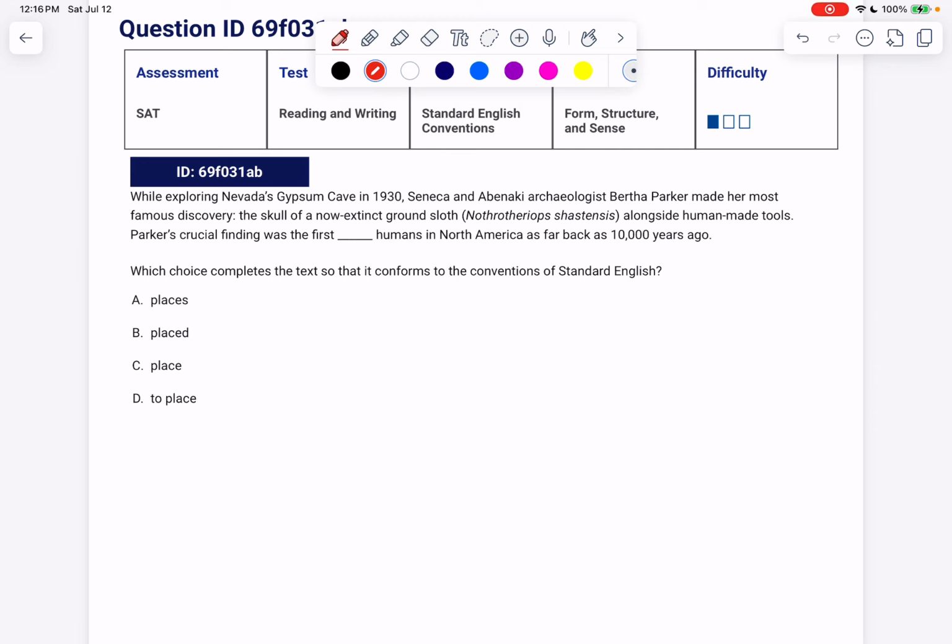A would be incorrect because the object for the verb was is first, and places here would be acting as a modifier for first. What was the thing that Parker's finding did? Was it the first to place humans in North America 10,000 years ago? So when a verb acts as a modifier, again, it must be non-finite. But places is a finite form of a verb. So same reason why B and C are also incorrect. They're conjugated in a way that D is not.